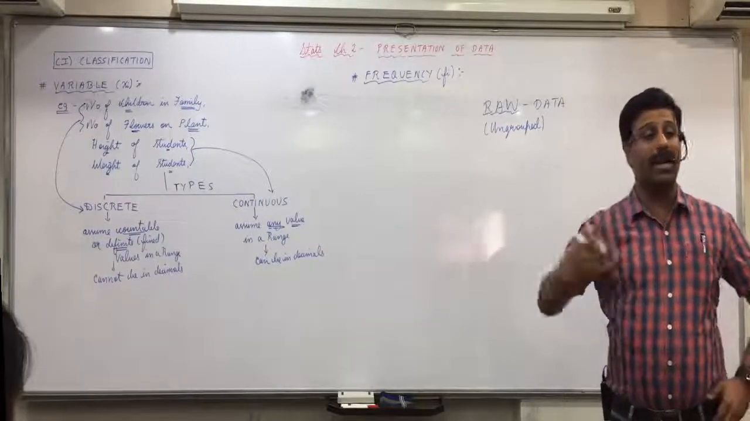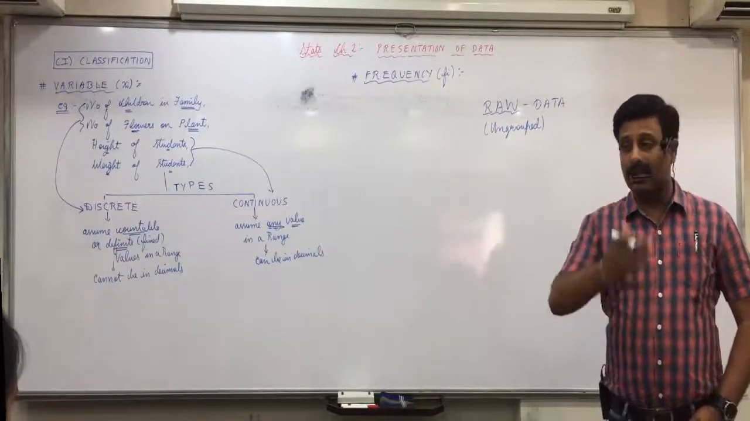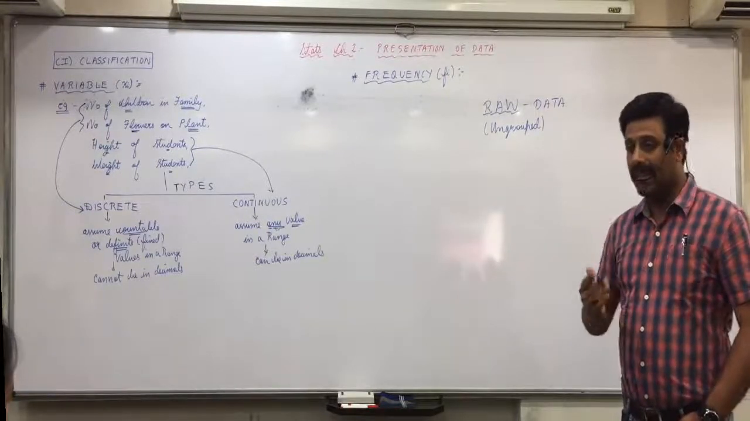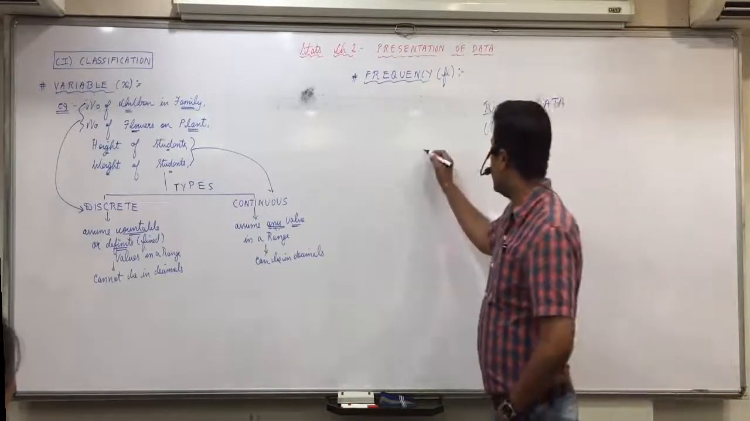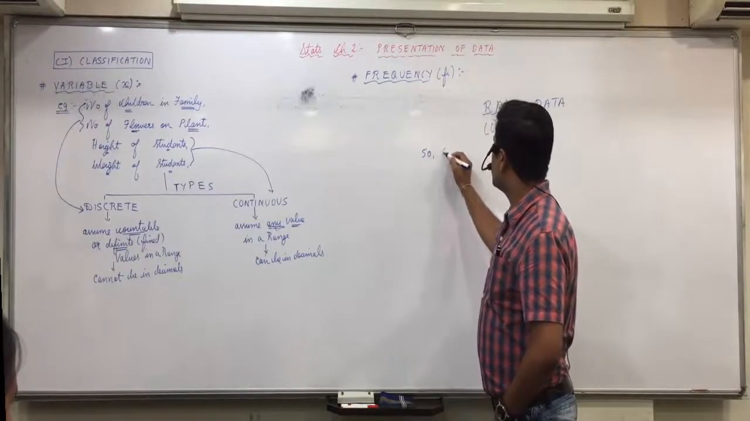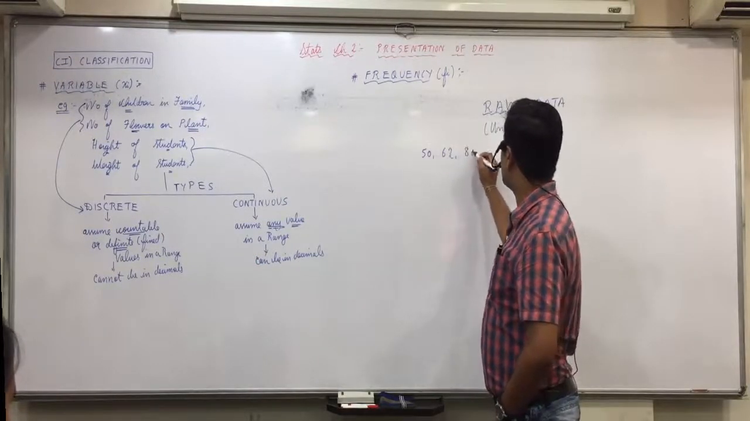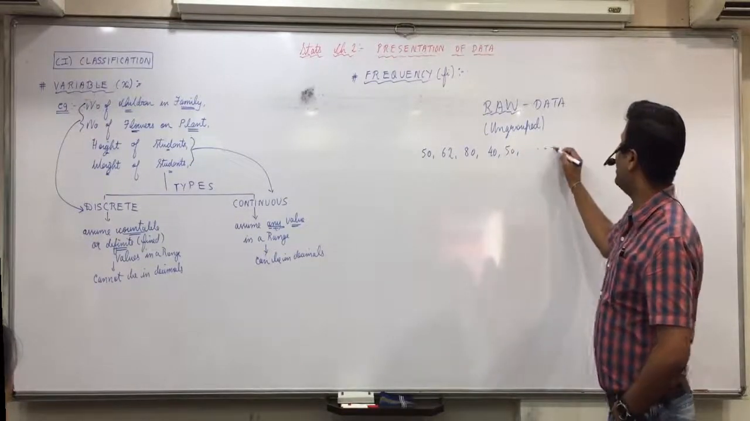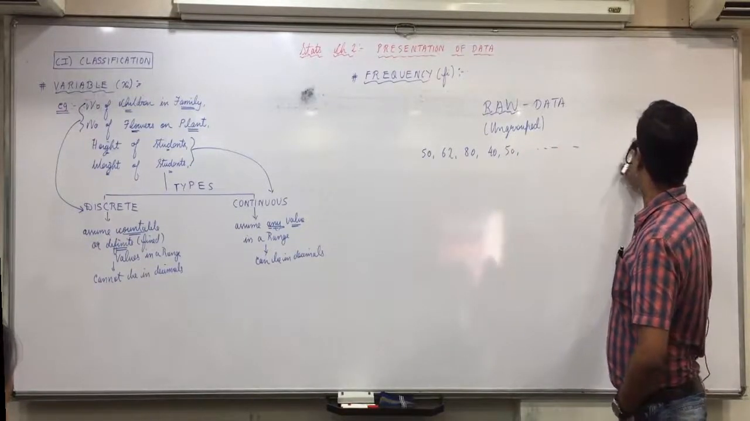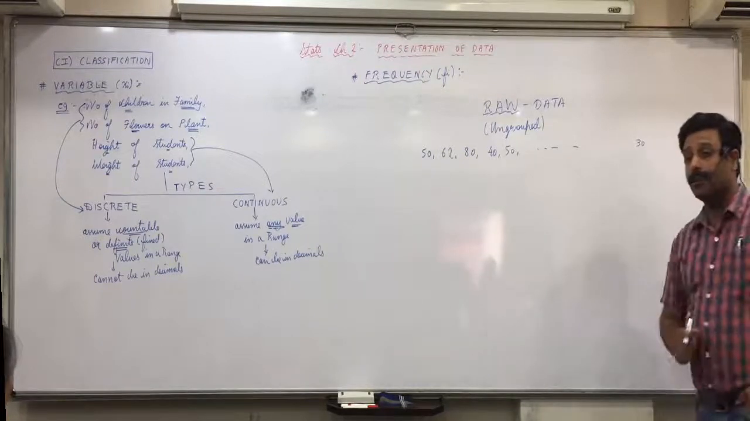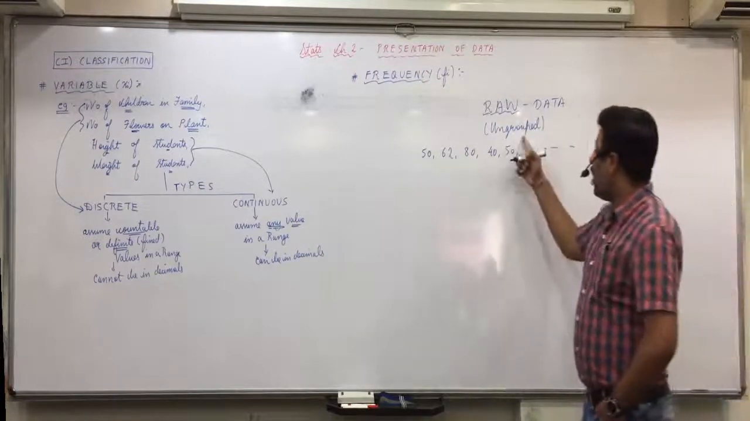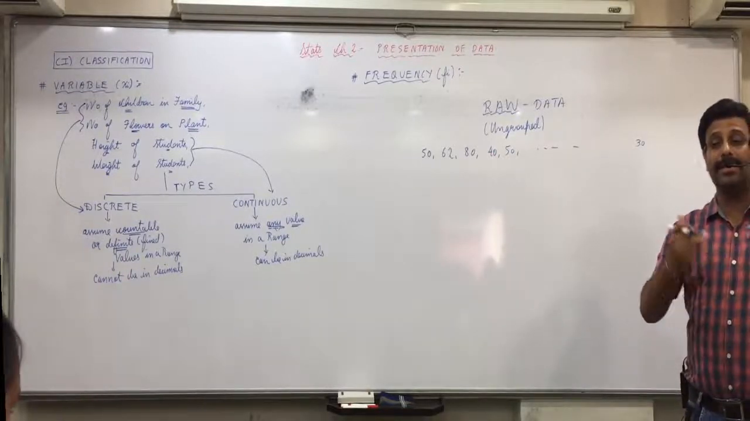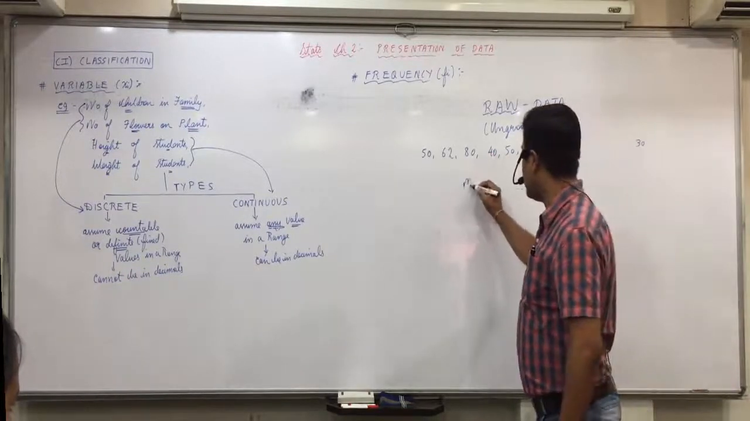Now, how can you group it and write it in systematic form? Suppose I collect the data of 15-20 students, and when I collect the data, it comes in this manner: 50 marks, 62 marks, 80 marks, 40, then again 50, and so on. I get of 20 students. Is this raw and ungrouped haphazard or not? Yes. Now I present it systematically.